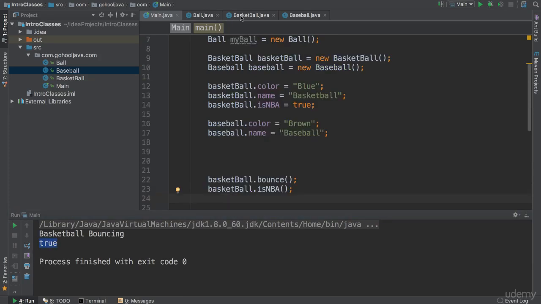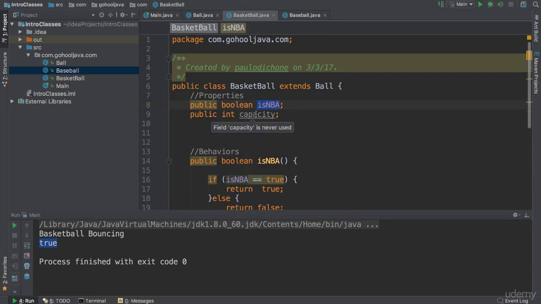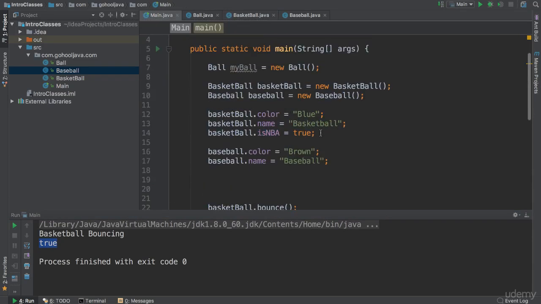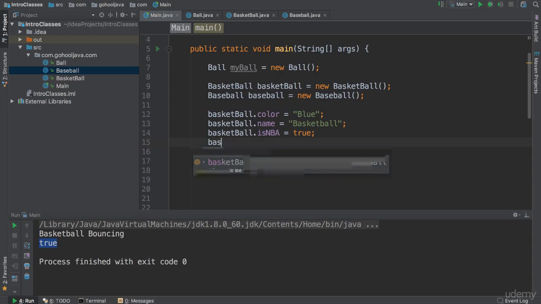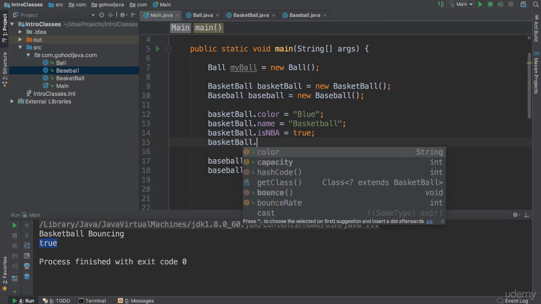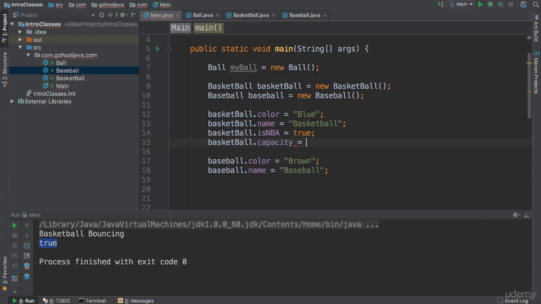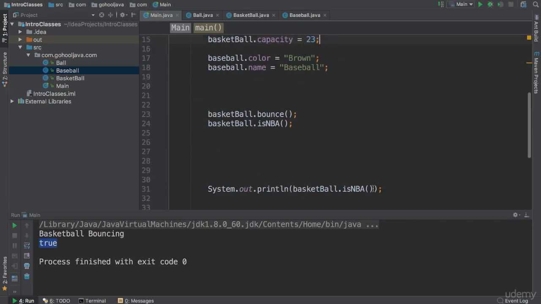And of course, we can keep doing this. We have this capacity here, which is an integer. We can go back here and we can add, say, basketball that capacity is an integer. Let's say 23, just like that. Okay, that means here we can go ahead and say plus capacity and say basketball that capacity, right?